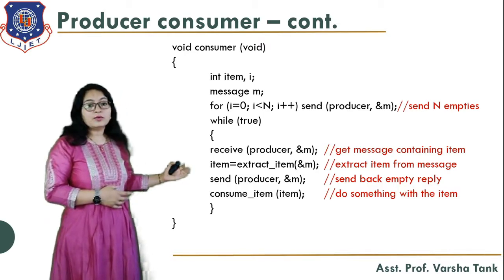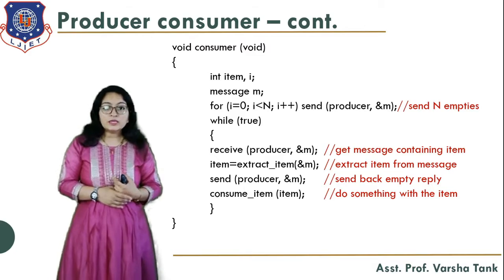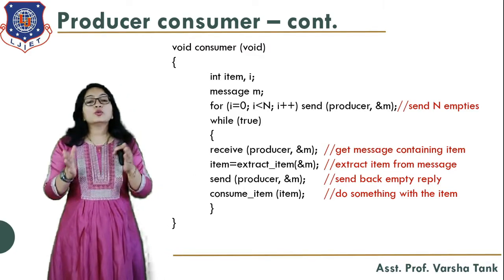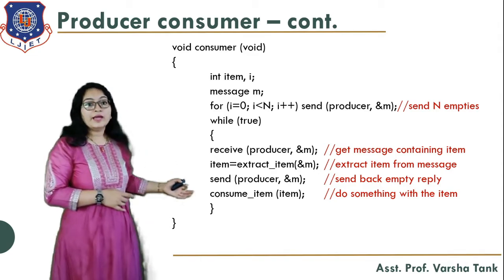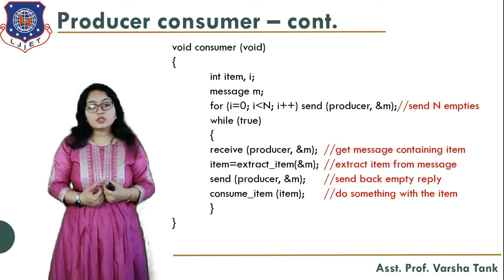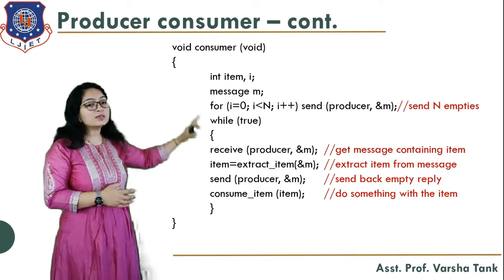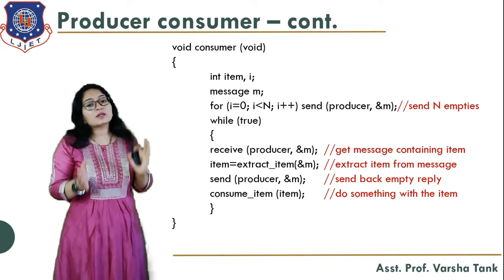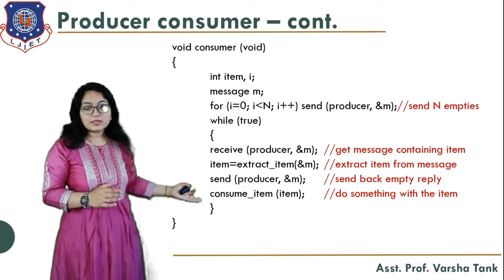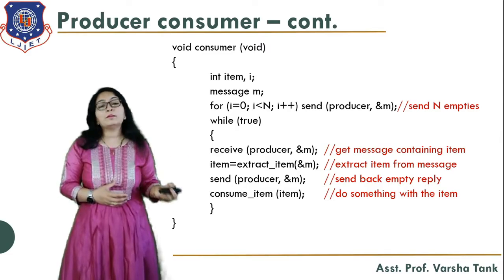And it will send(producer, &m). It will send back an empty reply. Okay, so it will send this empty reply to the producer, so producer can produce the item. Then consume item, so whatever the item that is received by the consumer, now consumer can consume that item. Okay, so these are the steps the consumer will follow to extract the message, to consume the message, and to send the empty slots to the